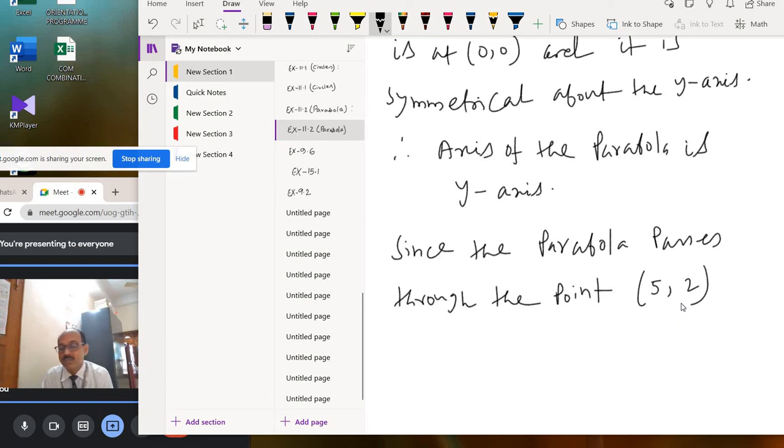So the axis is the y-axis. We know y-axis means either x square equal to 4ay or x square equal to minus 4ay.